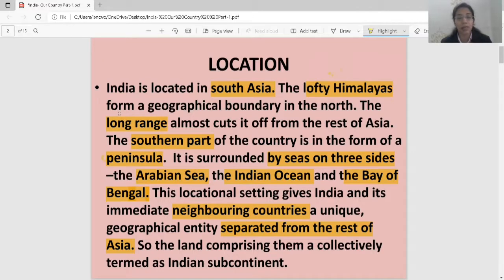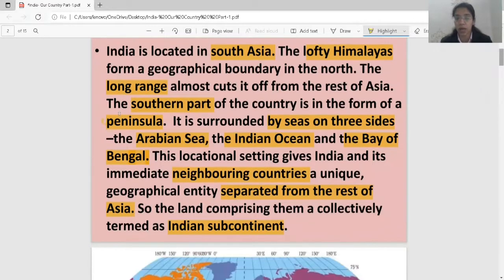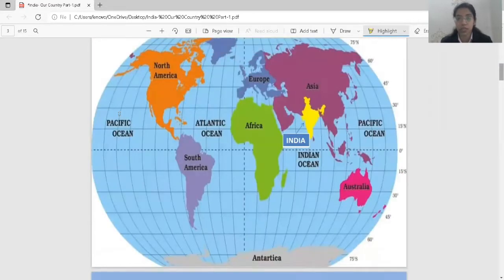If I talk about the land comprising India along with the neighboring countries, it is called the Indian subcontinent. The land comprising them collectively is known as the Indian subcontinent. You may underline.